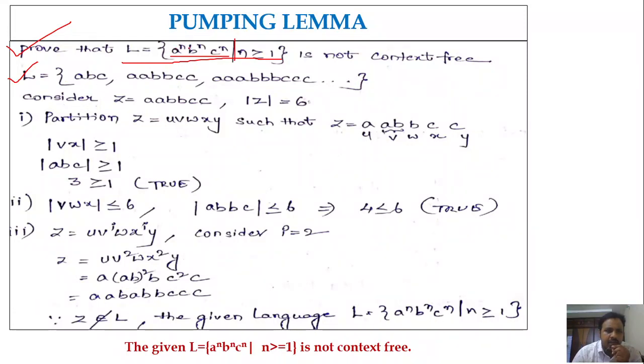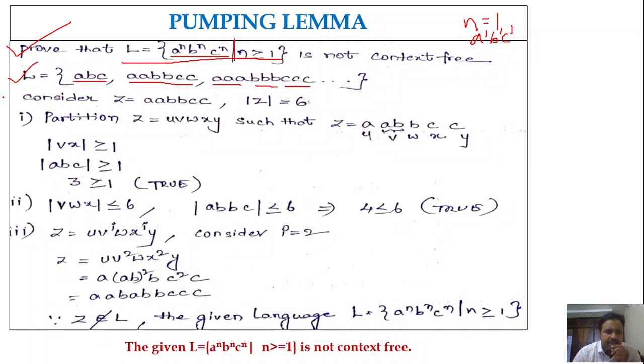So a power n, b power n, c power n means the number of a's, the number of b's, and the number of c's will be the same. First of all, we take n equal to 1 and substitute that 1 in place of n. So you will get the first string a power 1, b power 1, c power 1, which is nothing but a, b, c, right? Next, take n equal to 2. Substitute 2 in place of n. You will get a square, b square, c square, which means 2 a's followed by 2 b's followed by 2 c's, right? Take n equal to 3. You are going to get a cube, b cube, c cube, which is 3 a's followed by 3 b's followed by 3 c's, and so on, right?